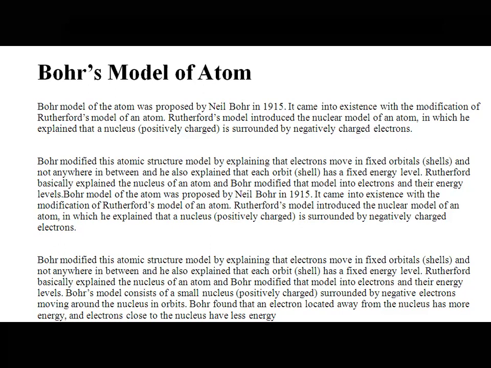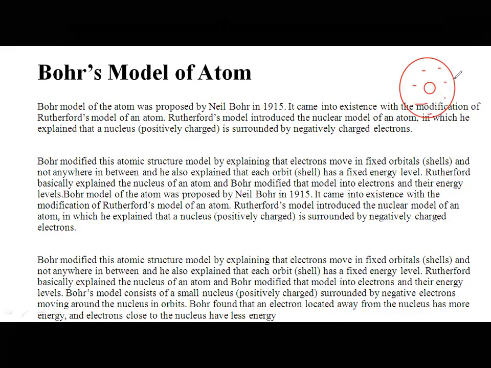So Rutherford's model introduced the nuclear model of an atom, in which he explained that the positively charged nucleus is surrounded by negatively charged electrons. So Rutherford was successful in telling us that there is a nucleus which is positively charged, and this nucleus is surrounded by negatively charged electrons.